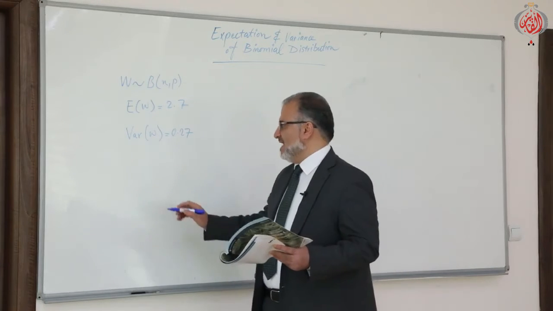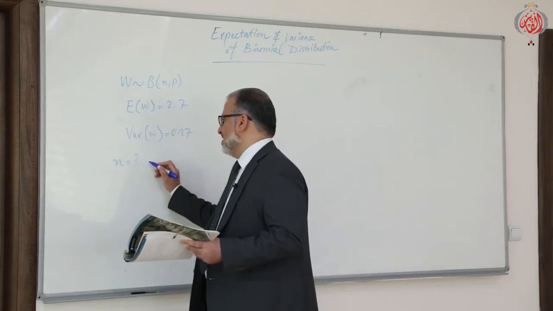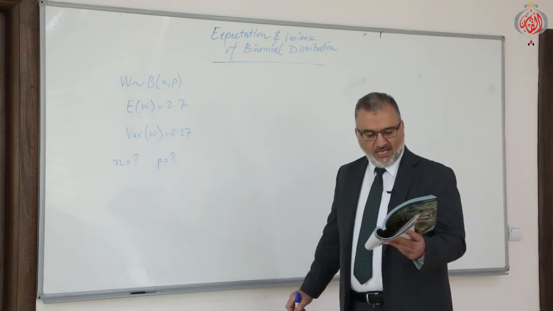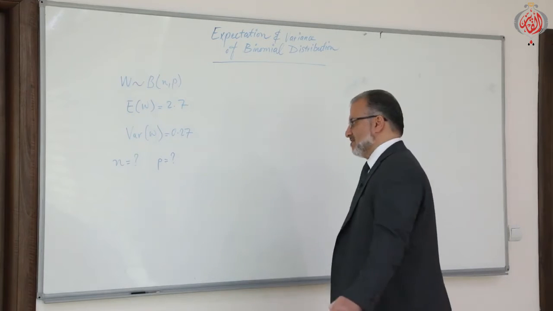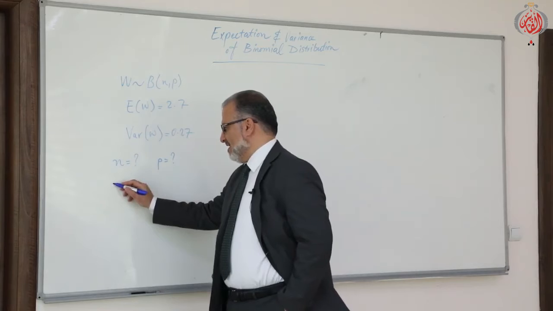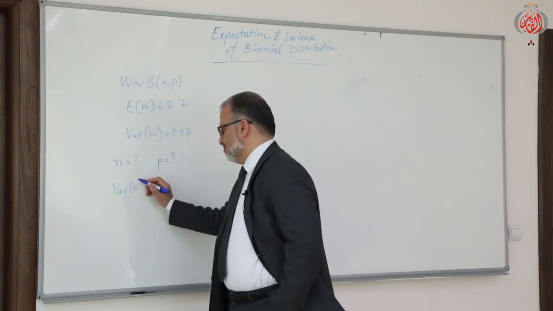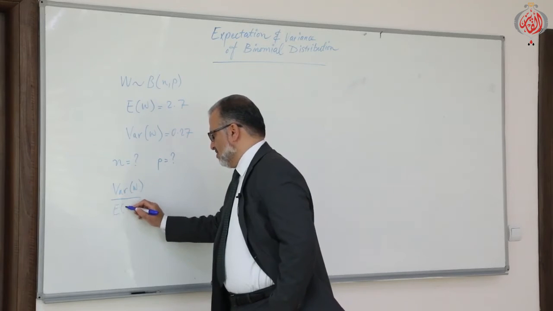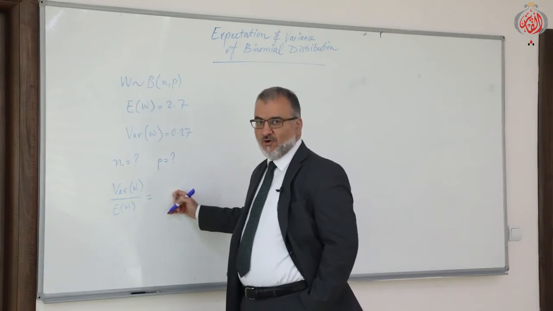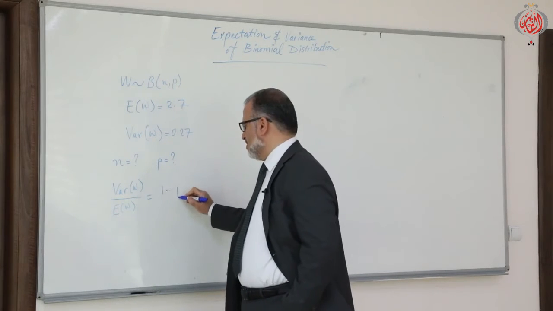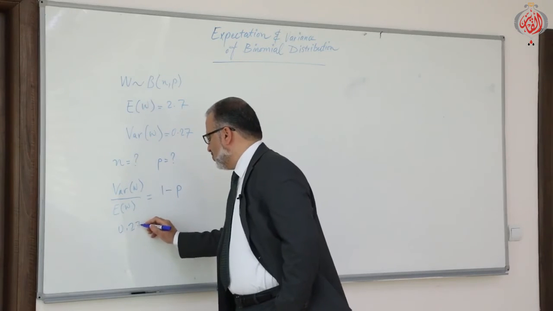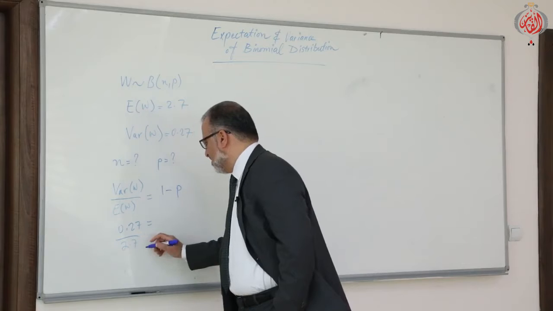Here, find the values of N and P first of all. Then we will read the other part of the question. So first of all, find N and P. As we said, the variance over the expectation of W equals Q, or 1 minus P, equals 0.27 over 2.7.